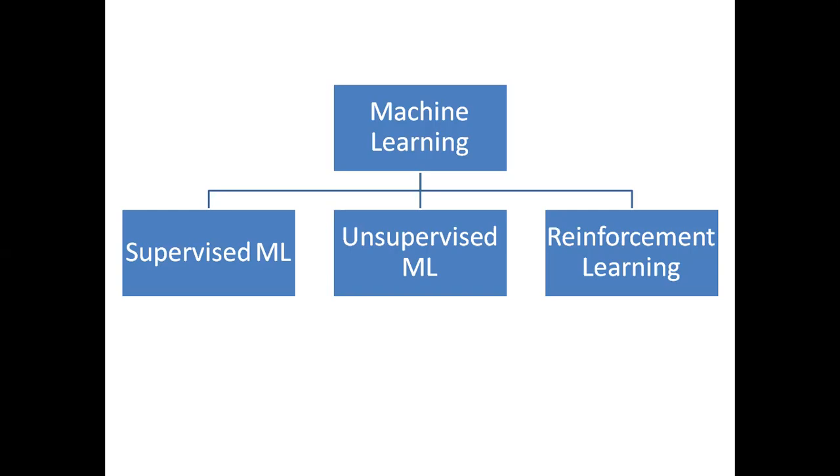Now we have reinforcement learning techniques wherein some part of the data is labeled while some part of the data set is unlabeled. Reinforcement learning technique is such that a machine is going to learn from its mistakes. We'll discuss these in more detail in our upcoming videos.